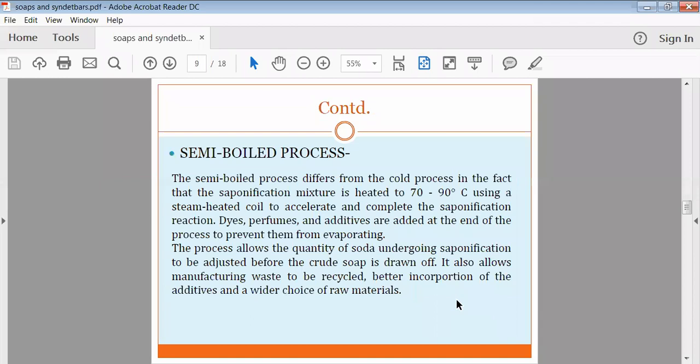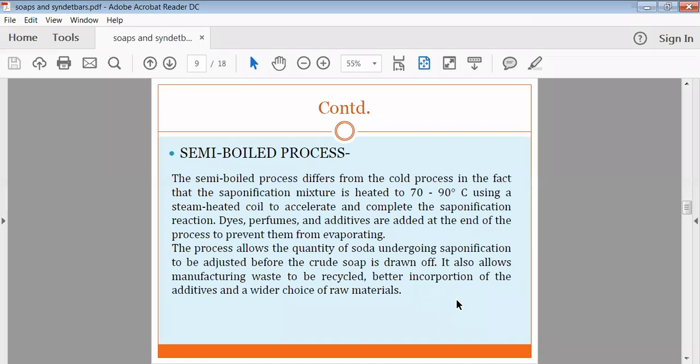Then the semi-boiled process is there. The semi-boil process differs from the cold process, and here we are using heating, at a temperature of about 70 to 90 degrees centigrade. Generally, steam heated coils are utilized for maintaining the required temperature.